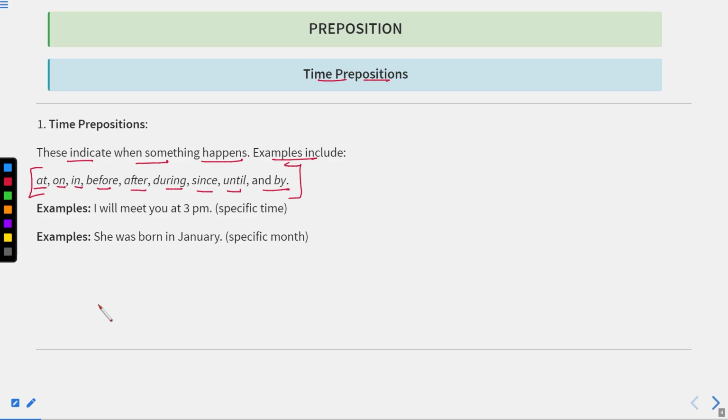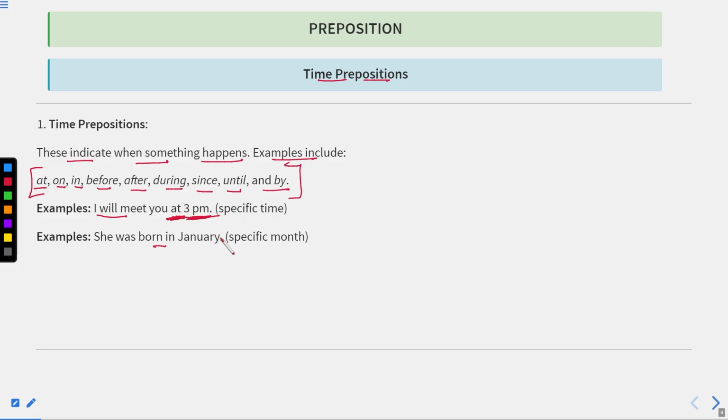A time in the sense of any point of time, for example, clock time. They can show the duration of time, they can show the point of time. So various time segments can be indicated with the help of these prepositions. Now we will be seeing various examples. For example, I will meet you at 3 p.m. Here 3 p.m. is a specific time or the clock time. Now here you can see at, which is indicating this 3 p.m. This is time, and at is a preposition which is indicating it.